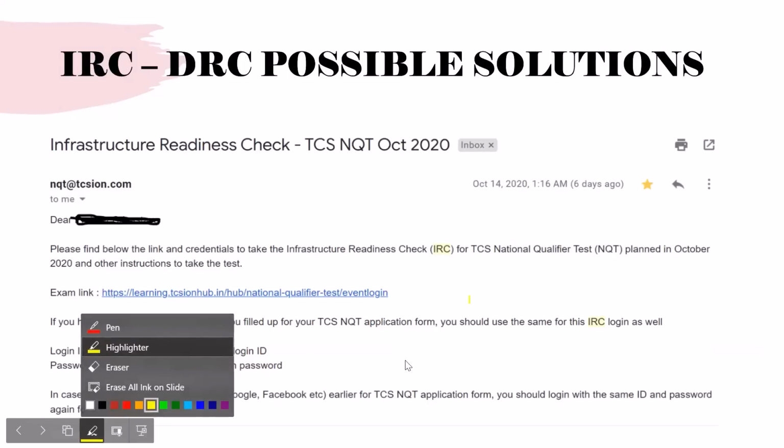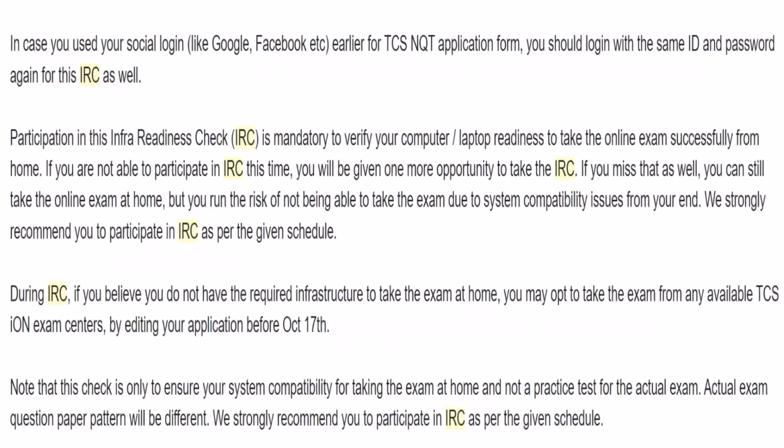So what can we do about it, and what possible solutions do we have? The important thing here is that students are very depressed and finding it difficult, wondering whether they will get to sit for the exam or not. In that same email, TCS has very well clarified all of this. If I read this aloud: participation in this IRC, that is infrastructure readiness check, is mandatory. Although it is written mandatory, we will read further and get to know what it actually is.